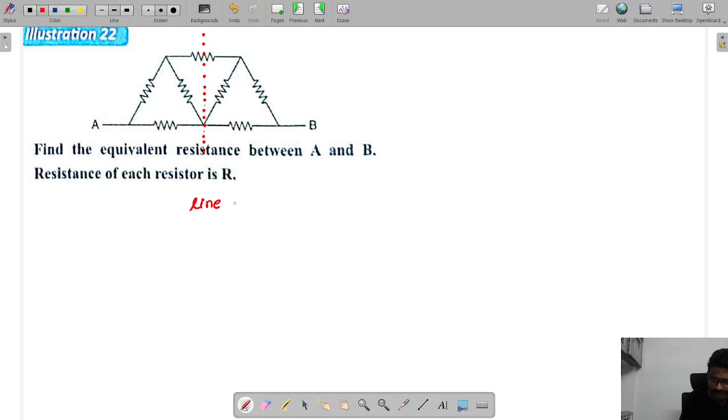This is called what, tell me? Line of symmetry. And how is this line of symmetry for AB now? Perpendicular. So that's why we can say this network has what type of symmetry? Perpendicular symmetry. And this network has a perpendicular symmetry. If the network has a perpendicular symmetry, the conditions are what, tell me now? The currents flowing in the overlapping branches are the same.